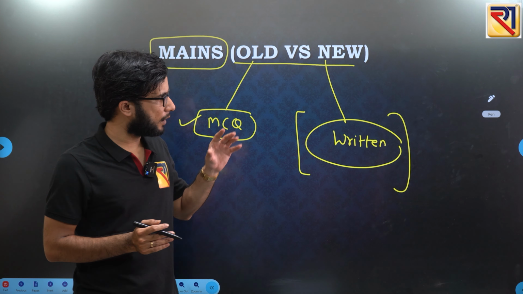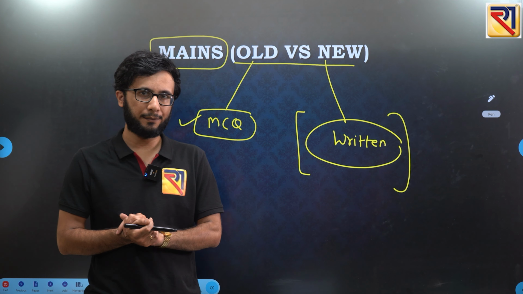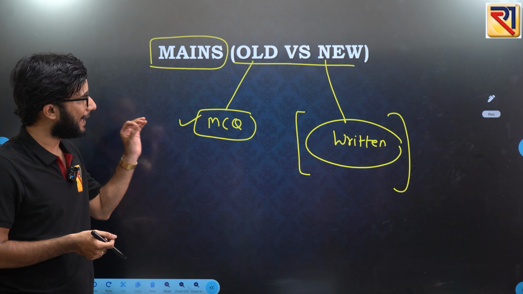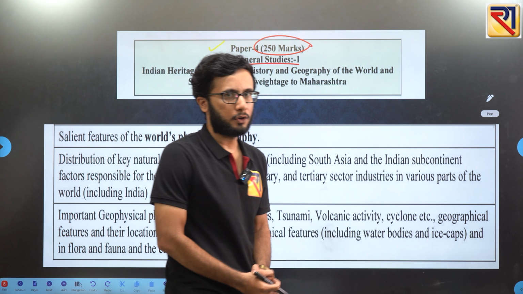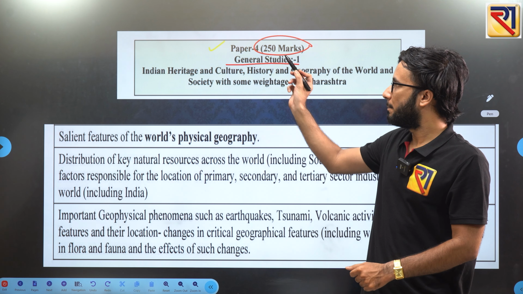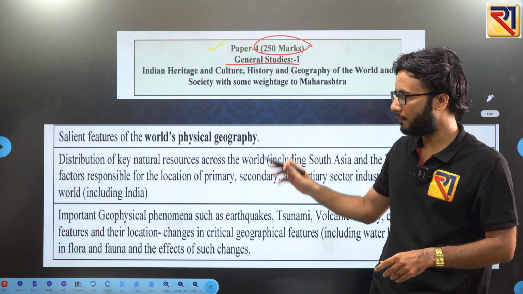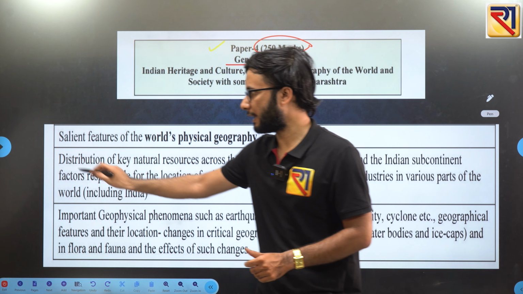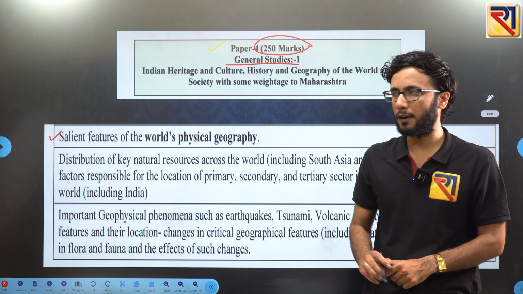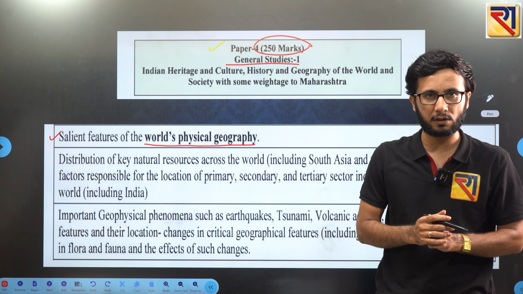Now, exactly for the subject of geography, what type of syllabus have they given for your mains examination in 2025? In your paper 4 for the new pattern, we are saying 2025, you are having this syllabus for geography, where we can see the first line, that is salient features of world's physical geography.